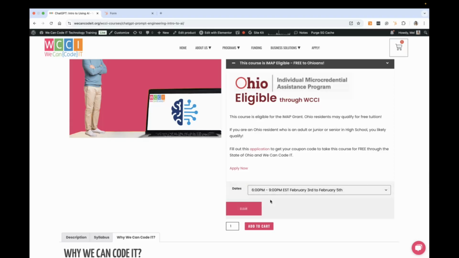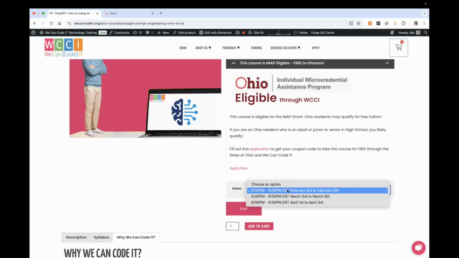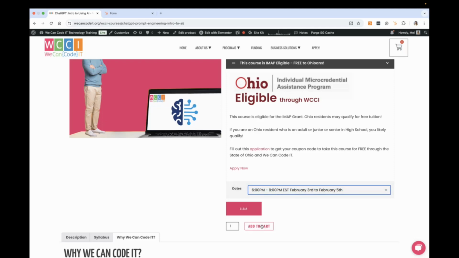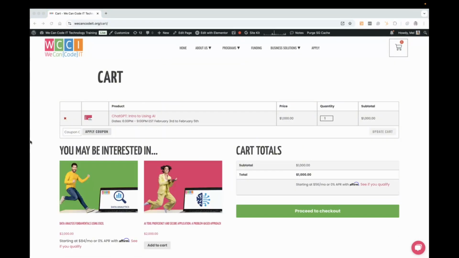All right. Once you have that, you'll get a coupon code. You're going to add the course to your cart. And it should be added to your cart. So you'll see it here. And right here, you'll see this apply coupon area. This is where you put your IMAP code that you received via email and or text.